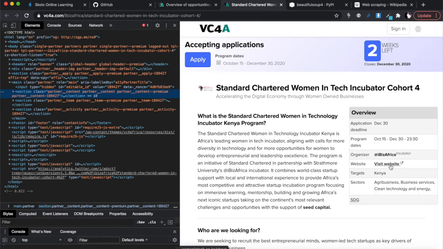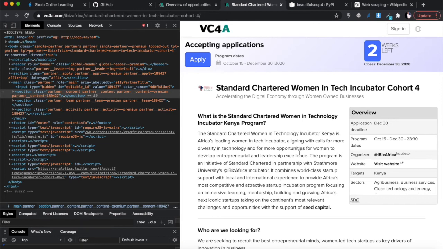I mean, this is really the beauty of Python. You can do whatever you want, so you can write this thing to scrape the website, and every time it will remind you when you're getting closer and closer to the deadline. But I'll leave that as your homework. I'll just show you how to actually extract this and email it to yourself. Perhaps you can add extra code yourself in your own private time, a secondary reminder code, maybe even to SMS you on the day so that you have not forgotten to submit this application.